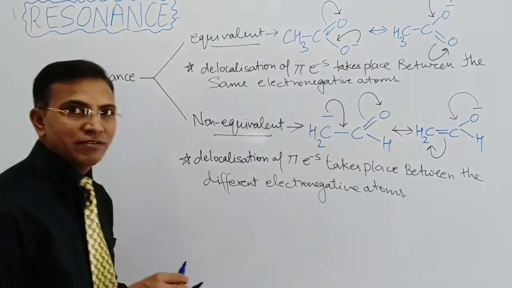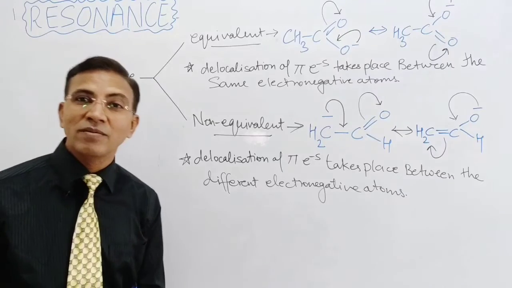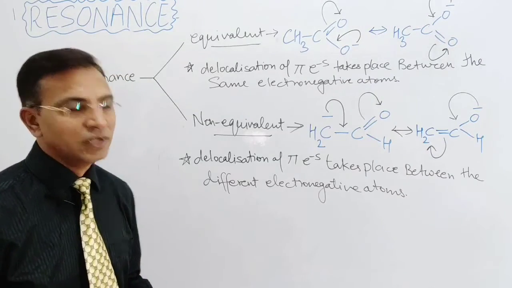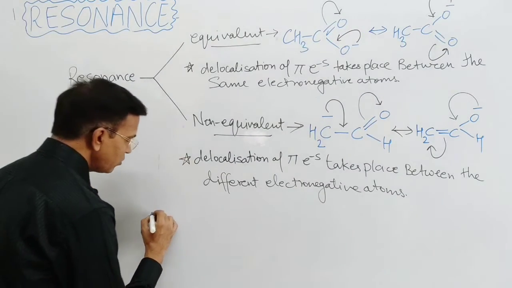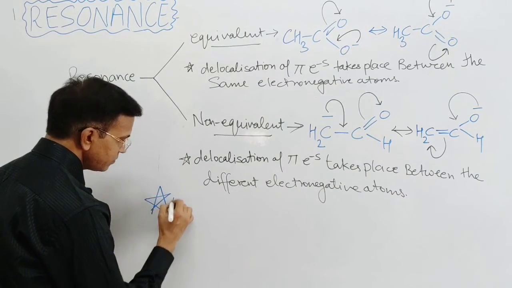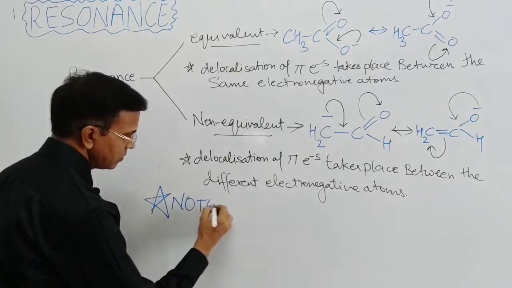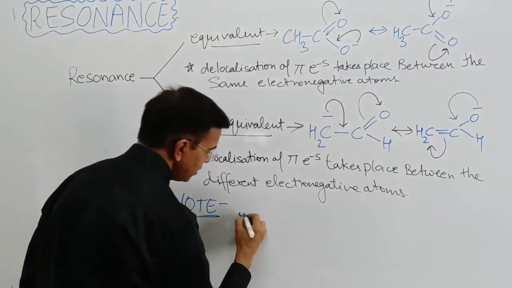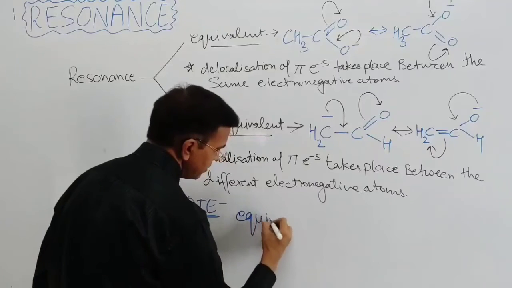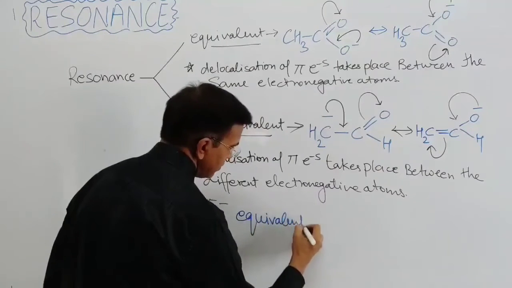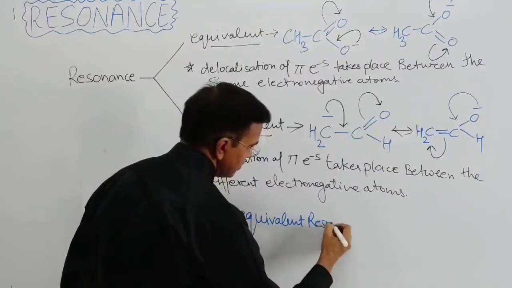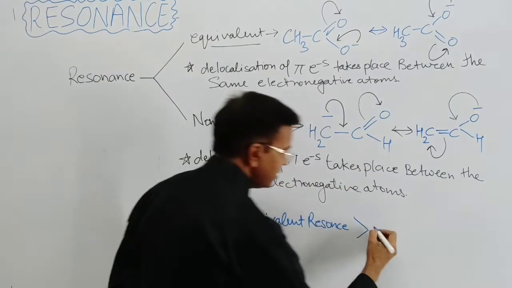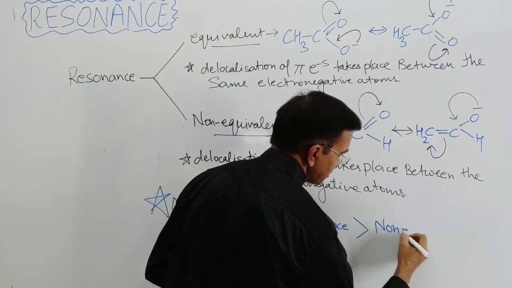When we discuss the stability of the resonating structures, this phenomenon is very useful. So I am going to write here a note. Note: equivalent resonance is more stable than non-equivalent resonance.